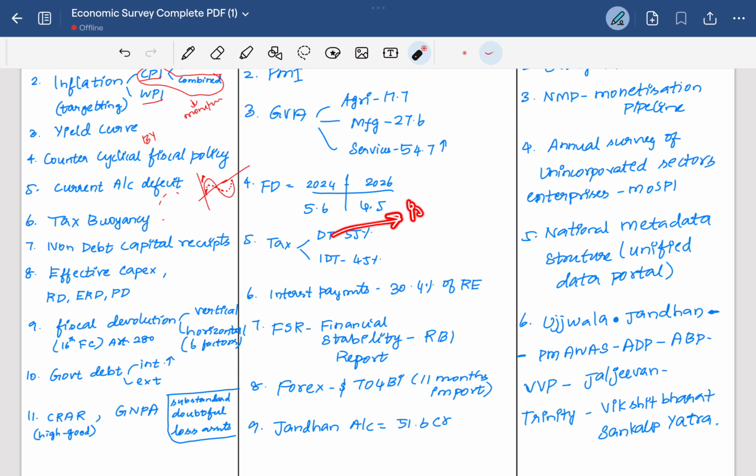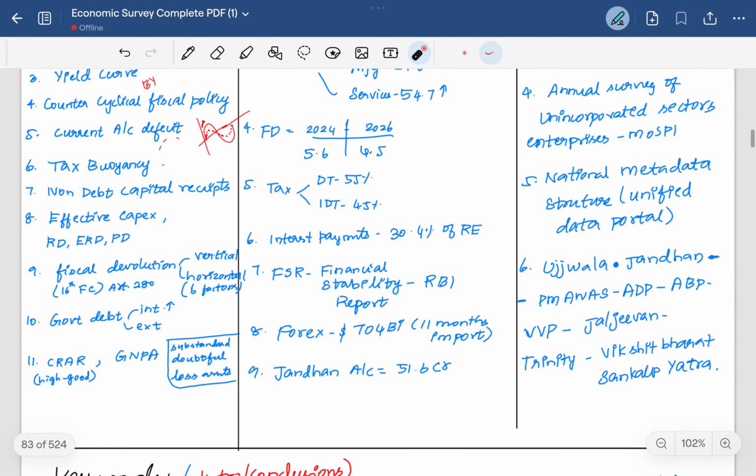Direct taxes include the income taxes, then corporate taxes, then other taxes. Here it's the income tax which is placed in the higher part of the direct taxes. It also gets a mention. The interest payments rate is 30.4% of the revenue expenditure. Here we have seen that the revenue deficit includes the revenue expenditure part, which includes the interest payments, which takes the highest part in the revenue expenditure.